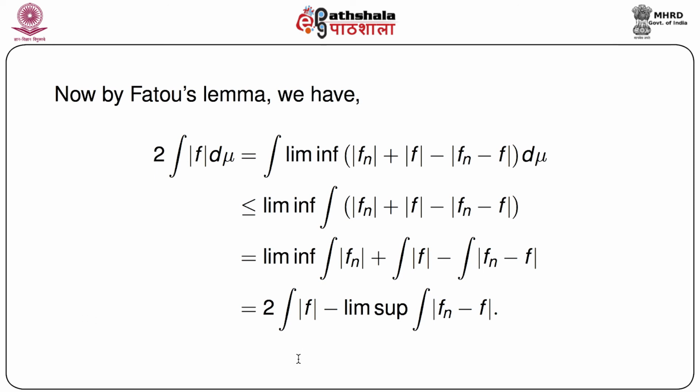Actually we can always write 2f as 2f plus fn minus fn, which equals fn plus f minus of fn minus f, and then we apply the triangle inequality so that we can write this immediately.